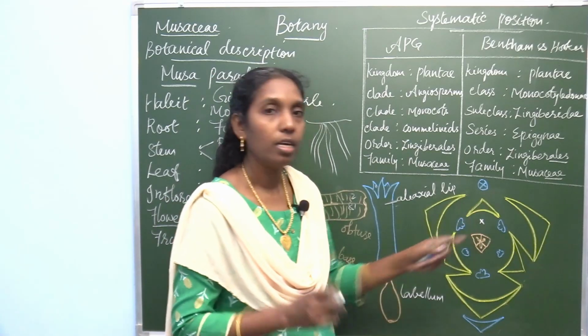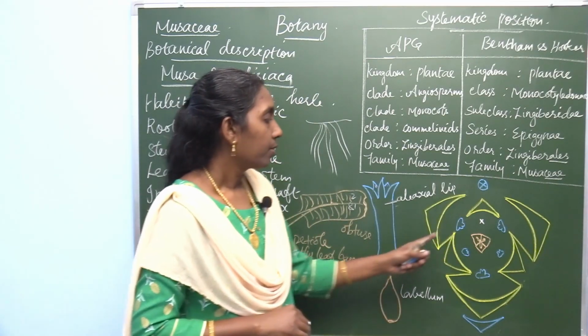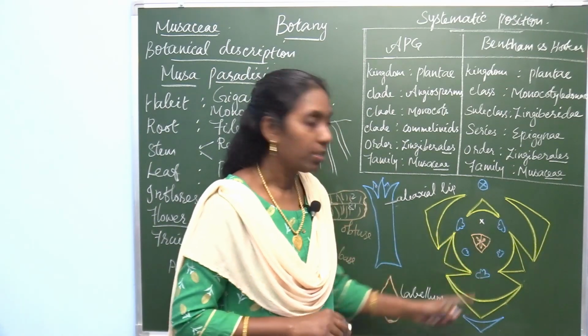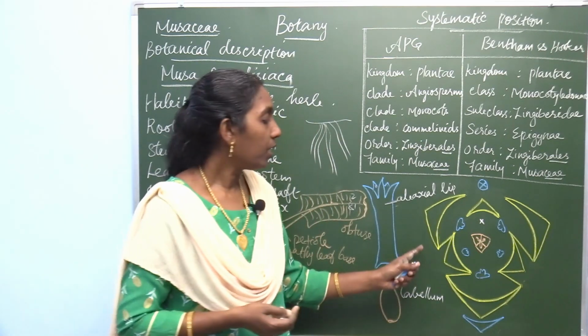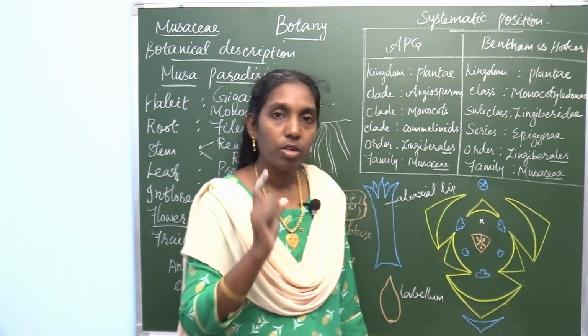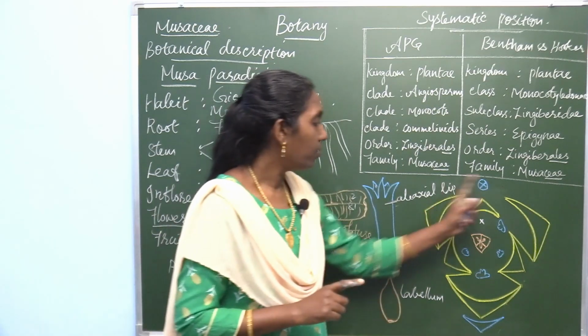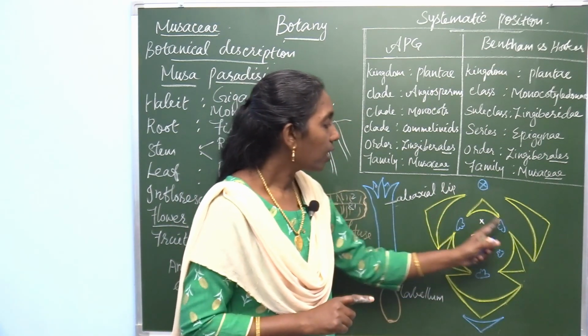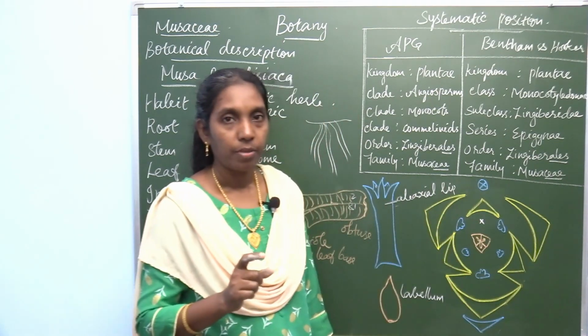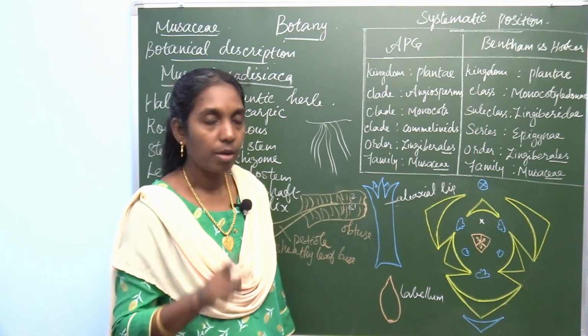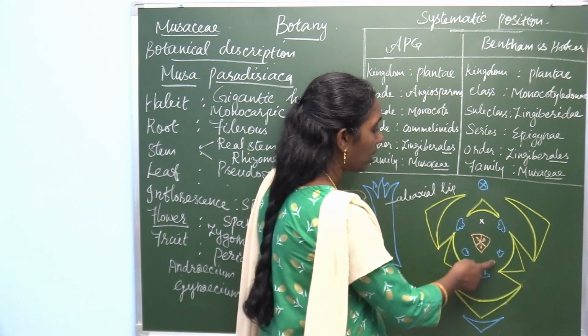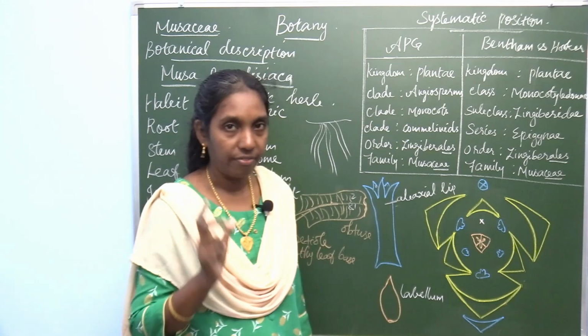This is showing the free tepal. And next whorl: there are 4 whorls, but here the outer whorl is perianth. So one whorl. Second whorl is androecium, the stamens. There are 6 different stamens, but in Musa paradisiaca, 5 stamens are fertile.